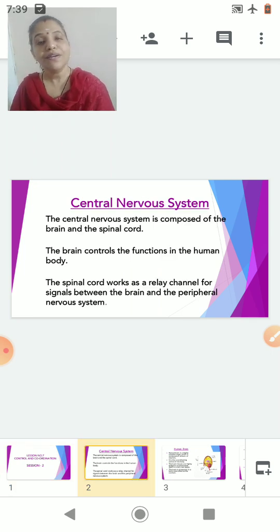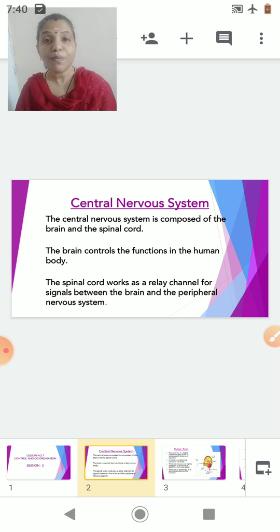Now, the central nervous system. The central nervous system is composed of brain and spinal cord. Now, the brain controls the functions in the human body. That means all the activities of the human body are controlled by the brain. Okay. So, the central nervous system is made up of brain and spinal cord, and the brain controls all the activities of the human body. Then what does the spinal cord do?